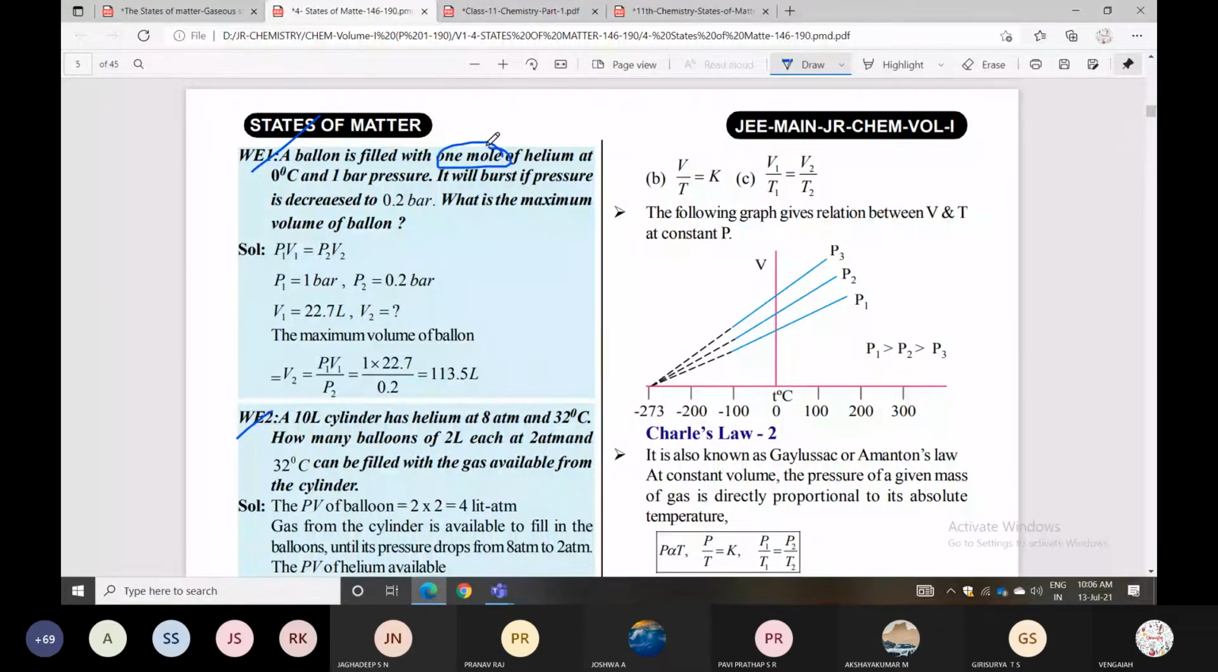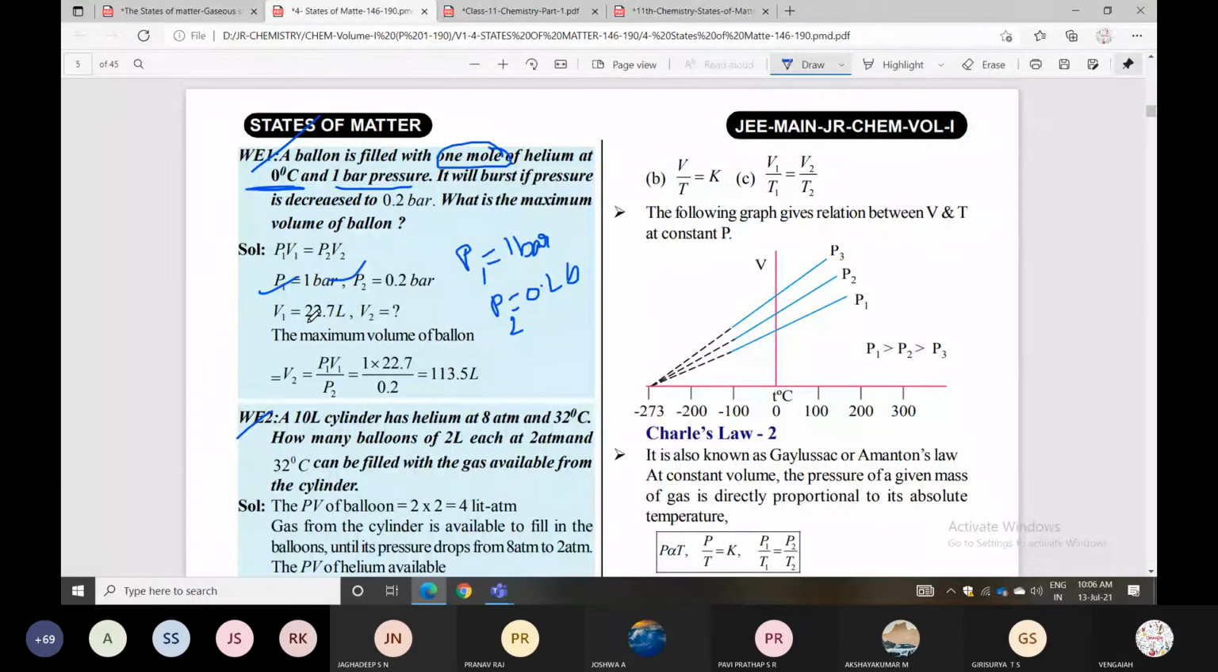P1 equal to 1 bar. P2 is also given, 0.2 bar. V1 is 22.4 liters, because at 1 bar and 0 degrees, the STP condition, you can take 22.4 liters. How much is V2? You can calculate it. What is the maximum volume of the balloon?